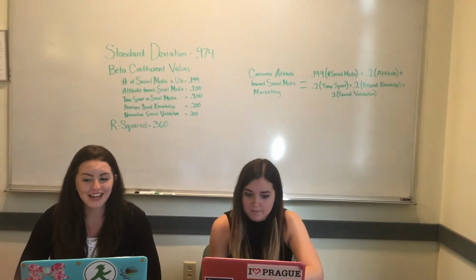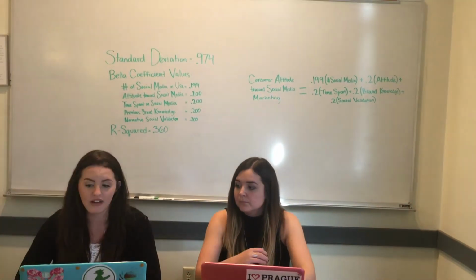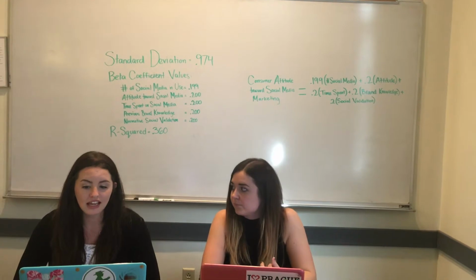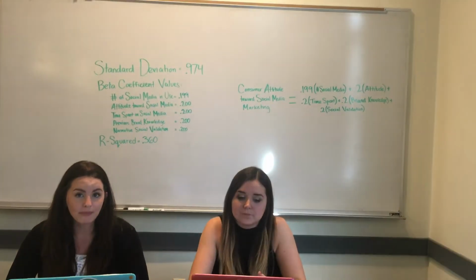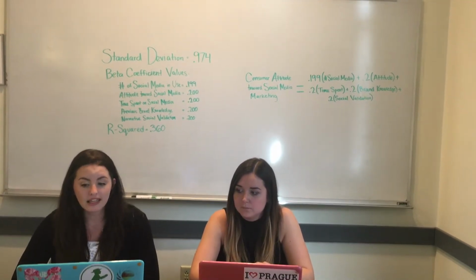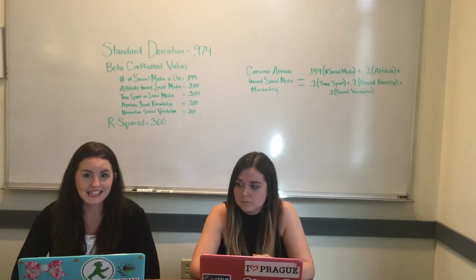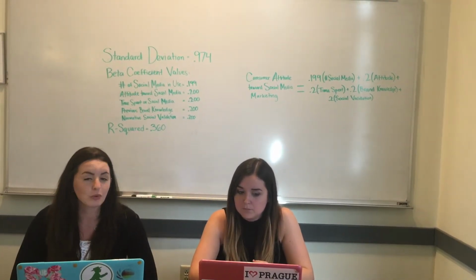The next one is standard deviation. The standard deviation of a set of numbers is a measure of how widely the values are dispersed from the total mean value. A higher standard deviation shows that the items are farther away from each other, which is what we got because our standard deviation is 0.974. This also means that the statistics that we got might be a little bit less reliable.